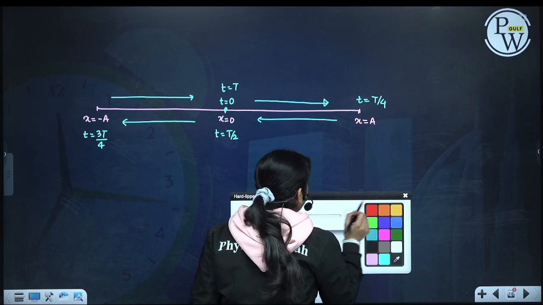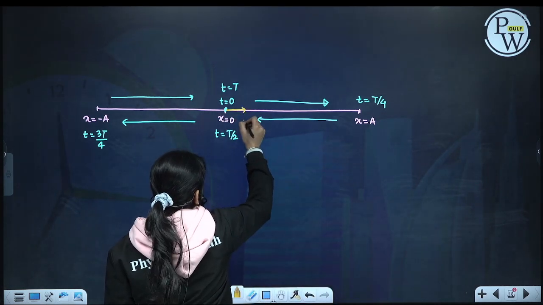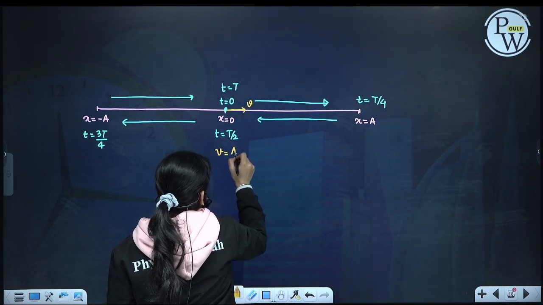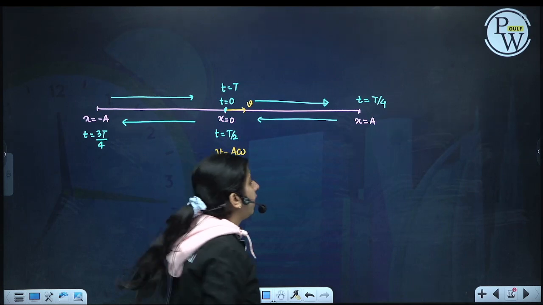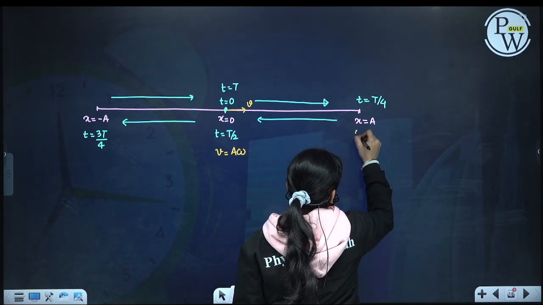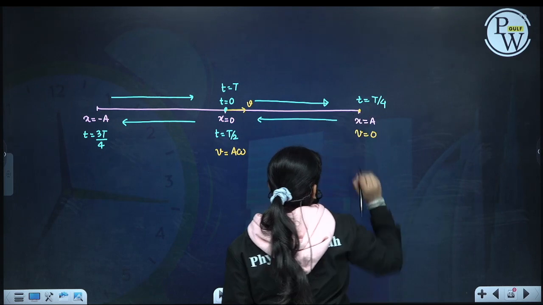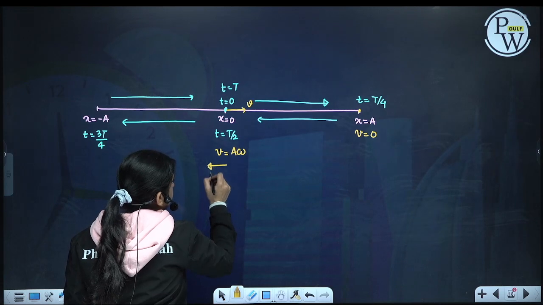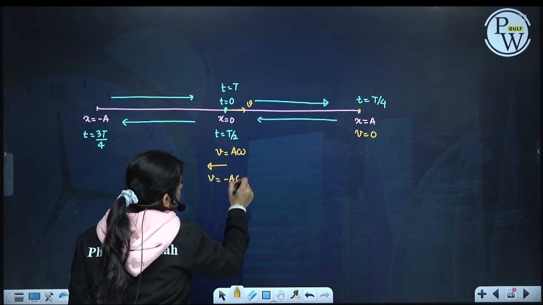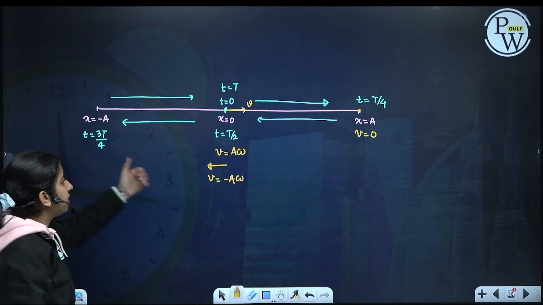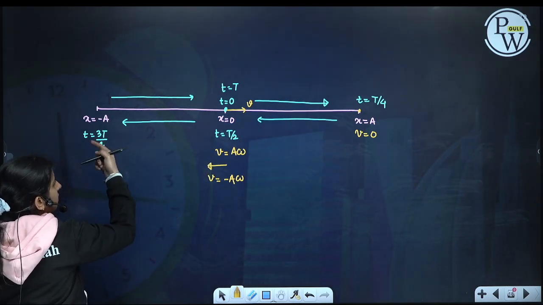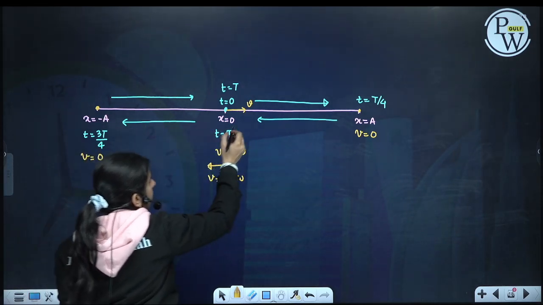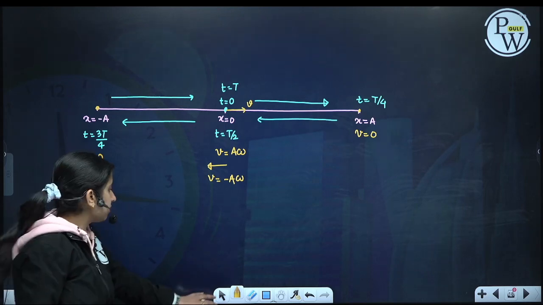Now let us write velocity. At the mean position, it is having maximum velocity. Here v is equal to a omega, here v will become 0, momentarily it comes to rest. Then it will have velocity while coming back, now it is having velocity as minus a omega, when it goes in this direction. Again here it will have velocity as 0, then again it will have velocity as plus a omega.